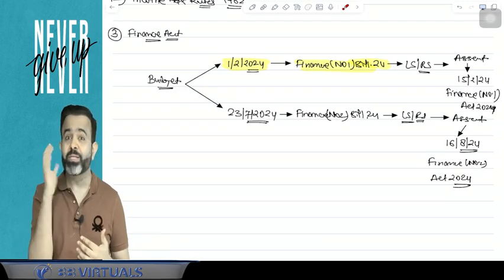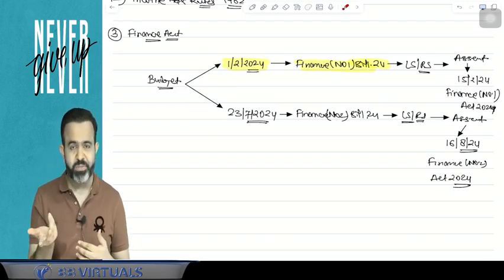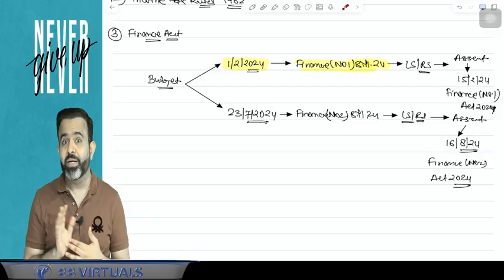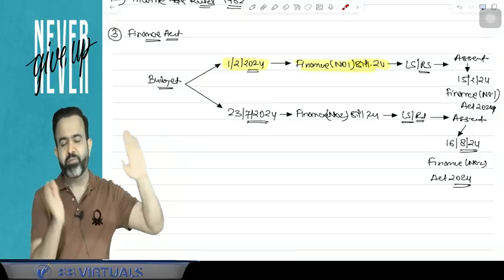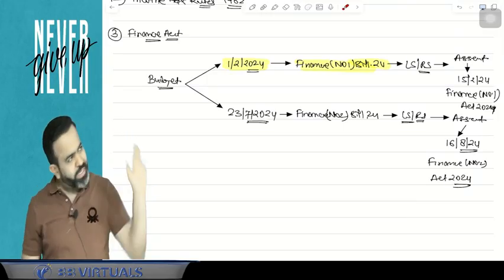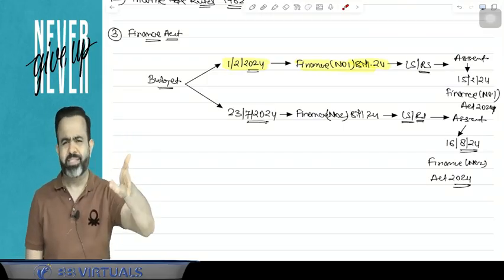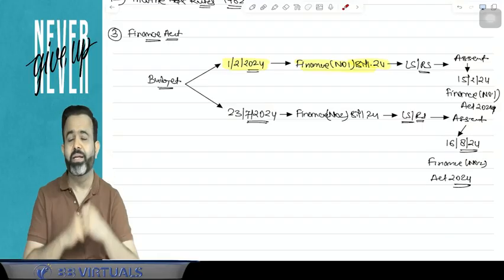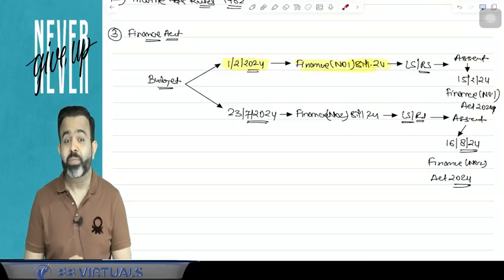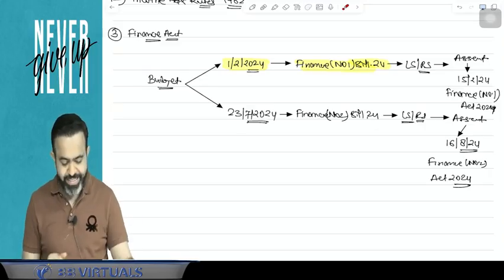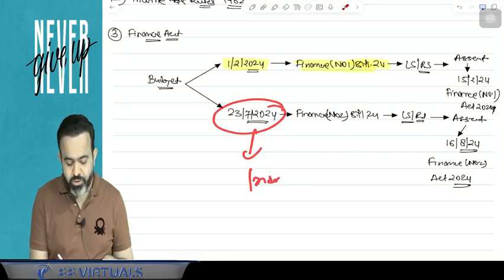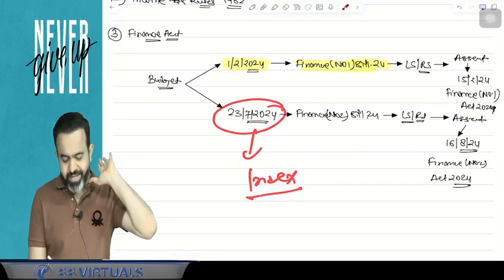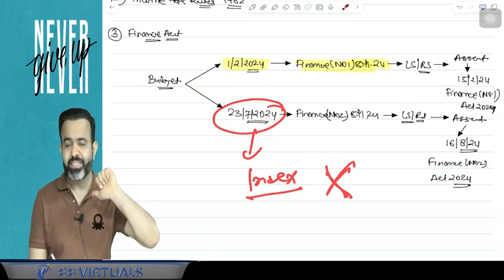Suppose in the finance bill there was some mistake, there was some omission, or suppose there was some amendment that is not favorable. So they may remove that amendment, and in the Finance Act there will be a corrected form. So guys, this time it happened. Every time it happens basically, but this time if you remember, then you know that when the bill was presented by Nirmala Sitharaman on the 23rd of July 2024, then Nirmala Sitharaman said that now there is no indexation. That indexation benefit is removed by Nirmala Sitharaman.